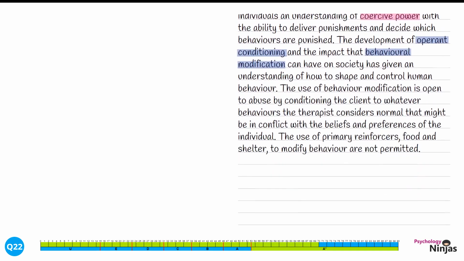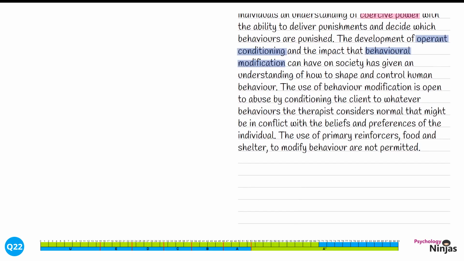The use of behaviour modification is open to abuse by conditioning the client to whatever behaviours the therapist considers normal, that might be in conflict with the beliefs and preferences of that individual. The use of primary reinforcers, food and shelter, to modify behaviour are not permitted.